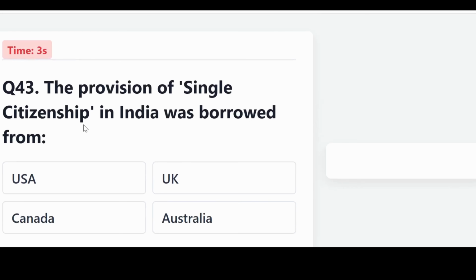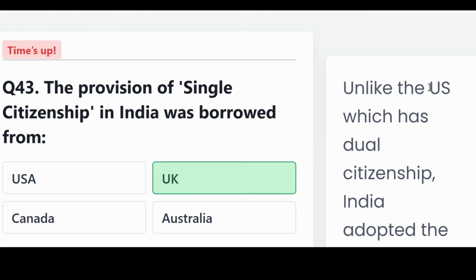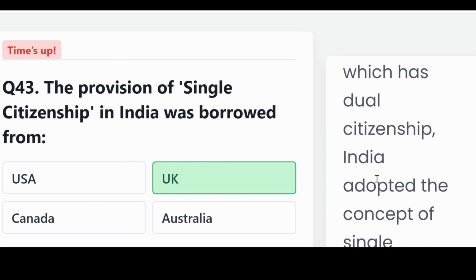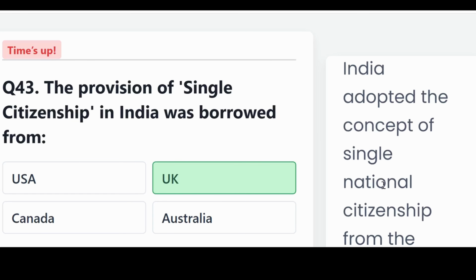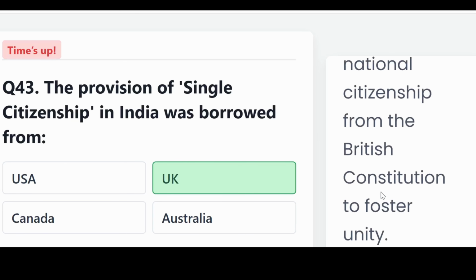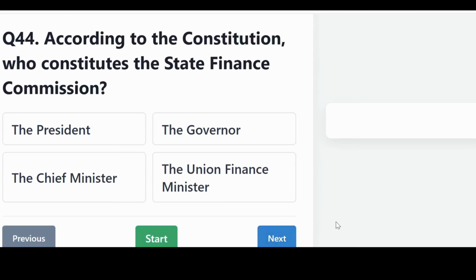The provision of single citizenship in India was borrowed from, is it the USA, the UK, Canada, or Australia? The correct answer, UK. Unlike the US, which has dual citizenship, India adopted the concept of single national citizenship from the British Constitution to foster unity.